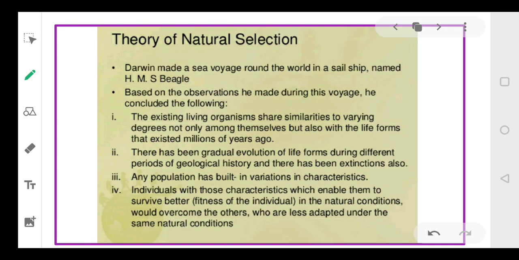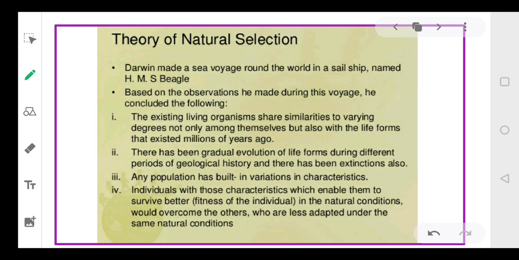Now, after this, there was a theory of natural selection. I hope you've heard this name. Can you tell me who has proposed the theory of natural selection? Very good. That's true, everyone. It was proposed by Darwin.